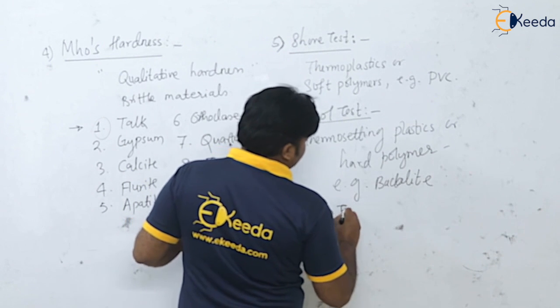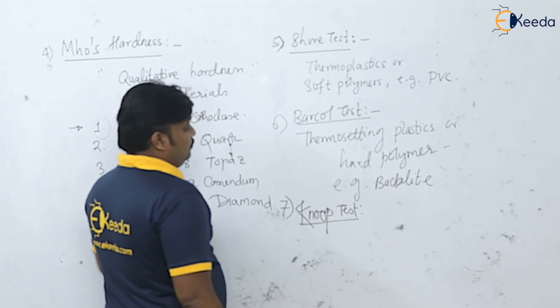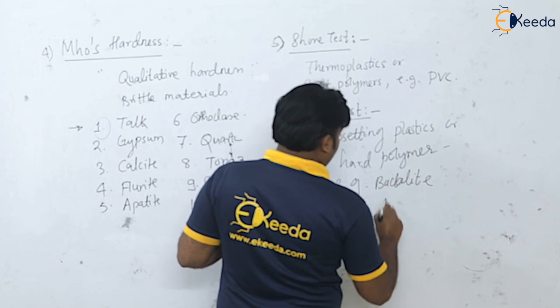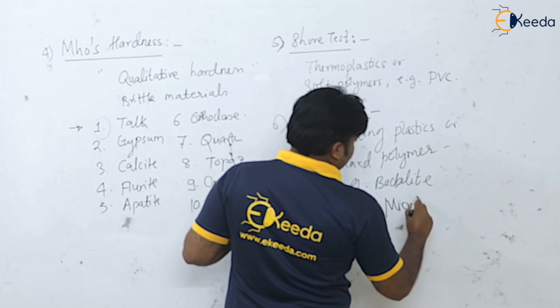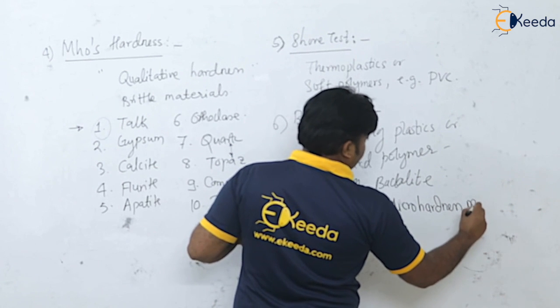Again, we are having the Knoop test. The Knoop test is basically used to measure very small indentations, so it is actually used for micro hardness measurement.